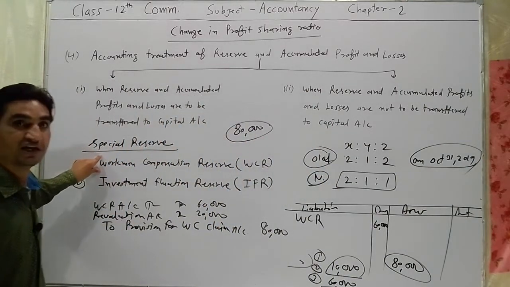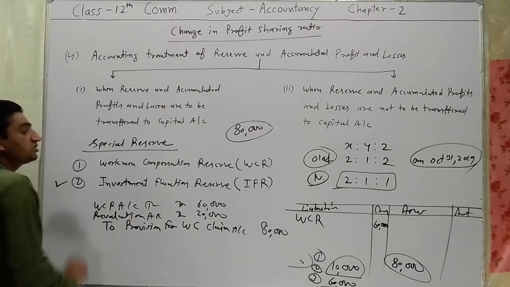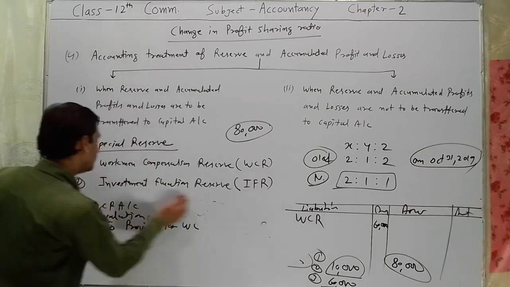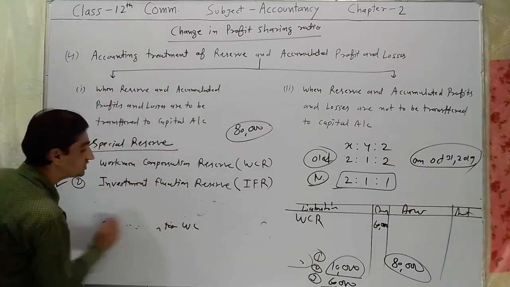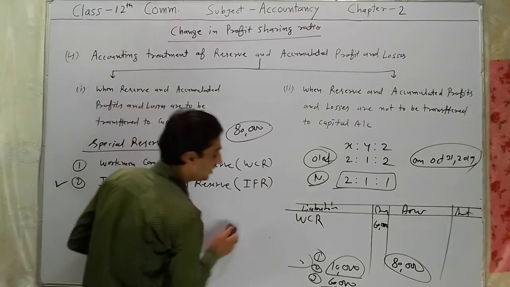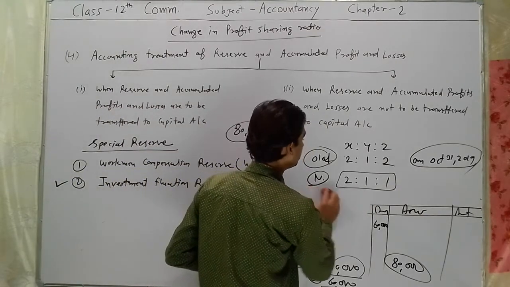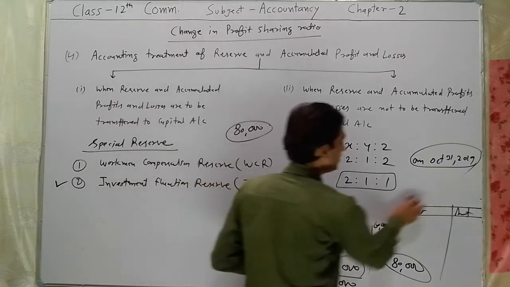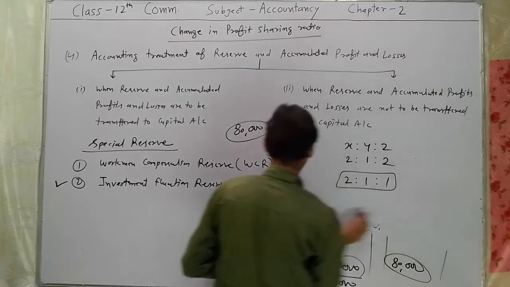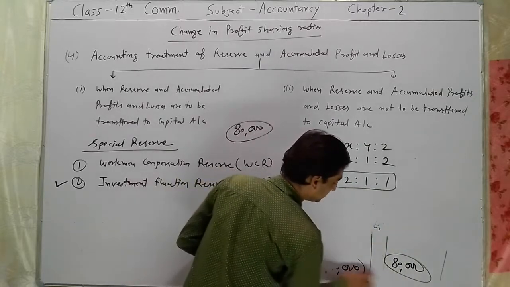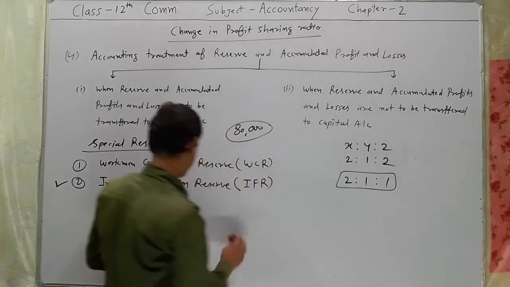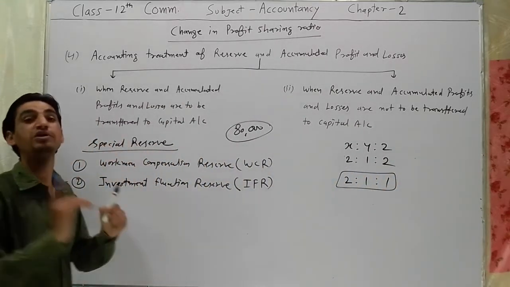First reserve we have clear. The second, investment fluctuation reserve. As I told you, investment fluctuation reserve is created to cover the risk on investment. How it will be deal?